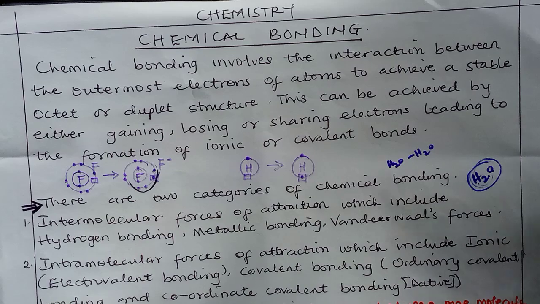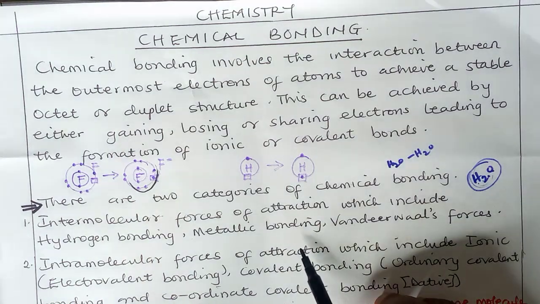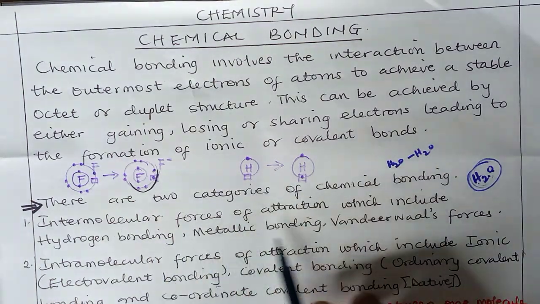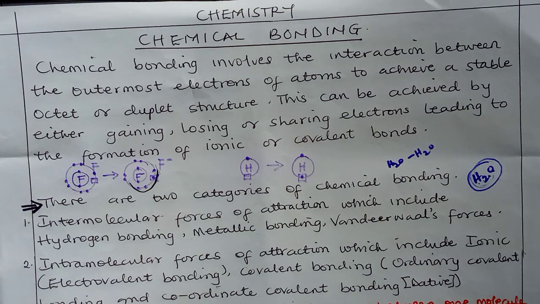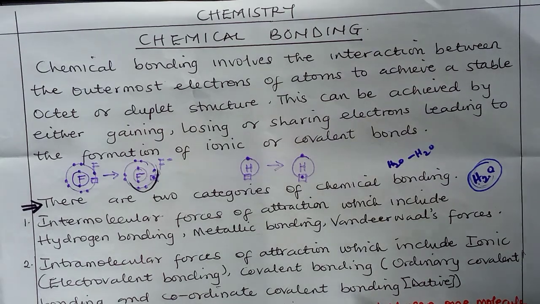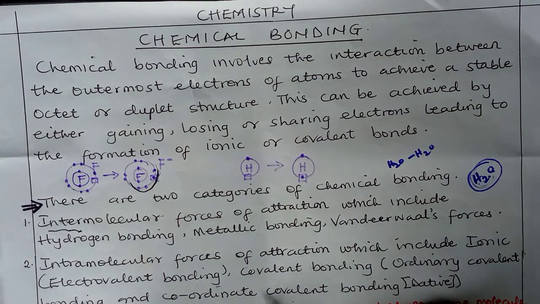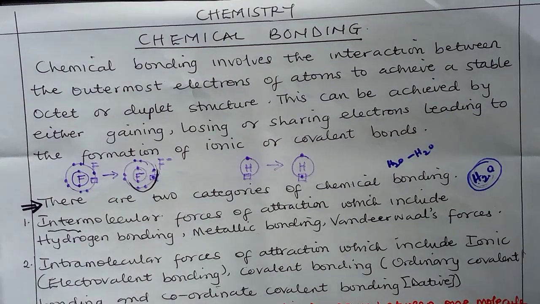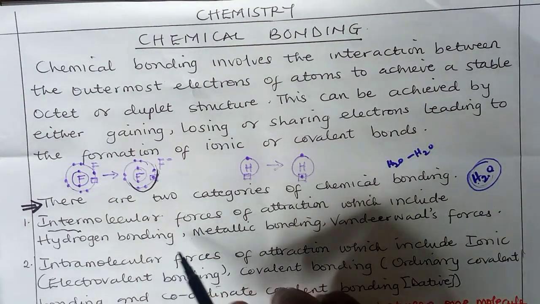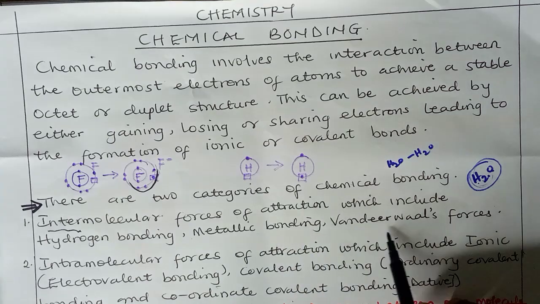We have the intermolecular forces of attraction. Intermolecular forces of attraction means the bonding that occurs between one molecule and another molecule, because of the word inter. That's between water and another molecule of water. There is bonding. Examples of this are hydrogen bonding, metallic bonding, van der Waals forces.